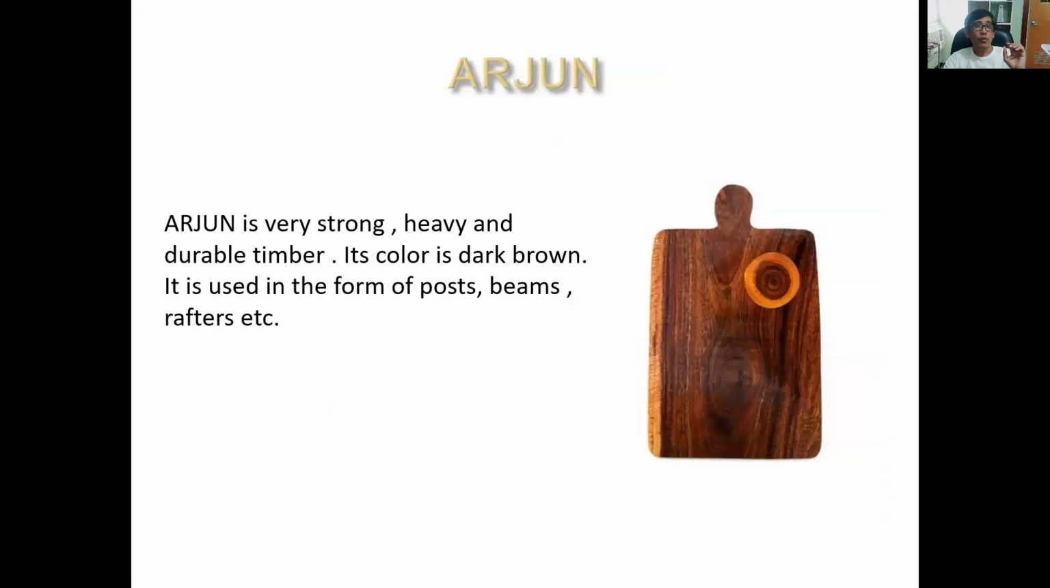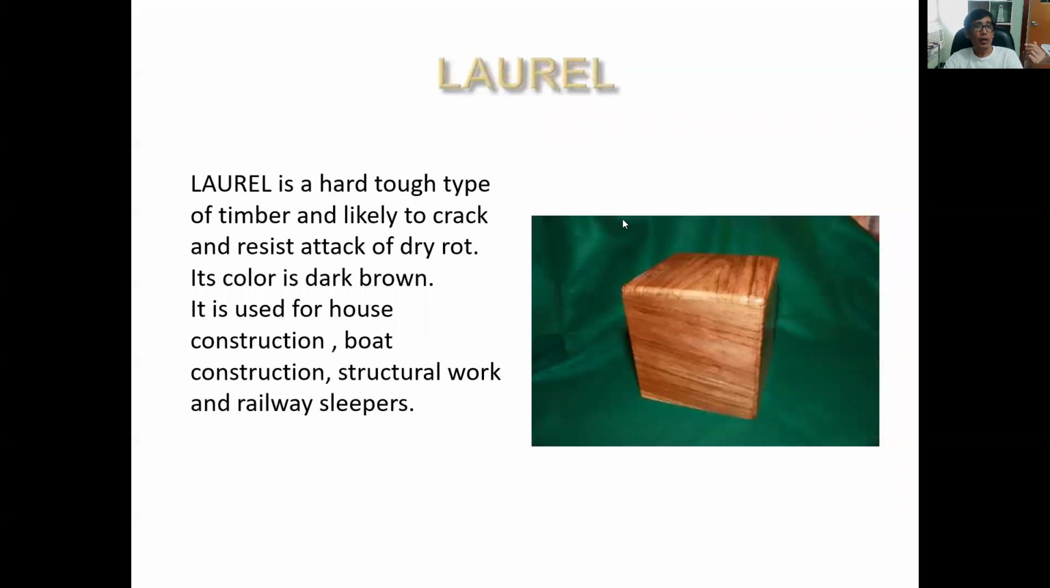We have the arjun. This is a very strong and durable lumber, used for posts, beams, and rafters. As you can see in the picture, it's used for chopping boards. It's a very hard, strong, heavy, durable timber. Another one is laurel. It's a hard, tough type of timber that is likely to crack and resists attack of dry rot. Its color is dark brown, and it is used for house construction, boat construction, structural work, and railway sleepers.